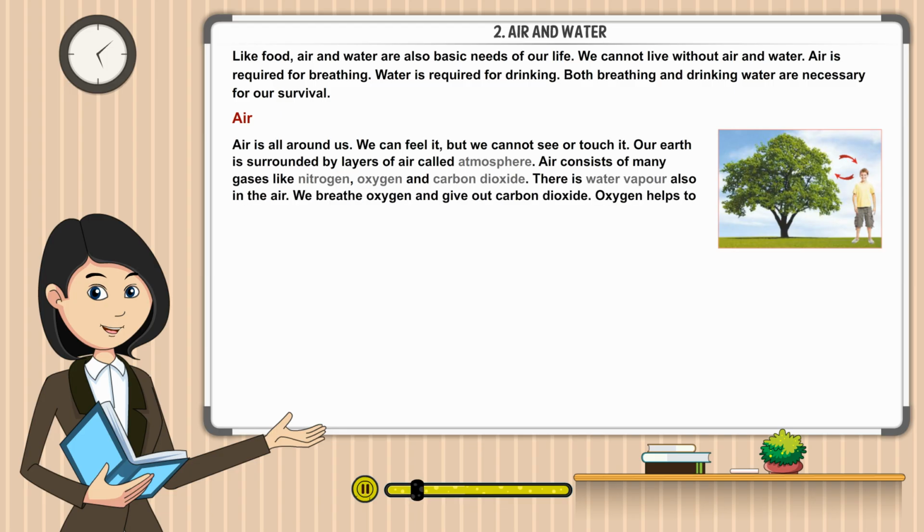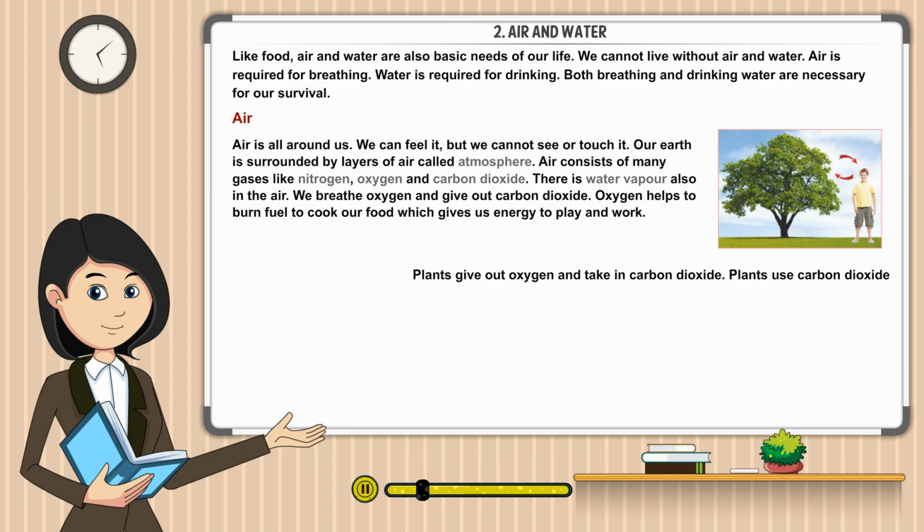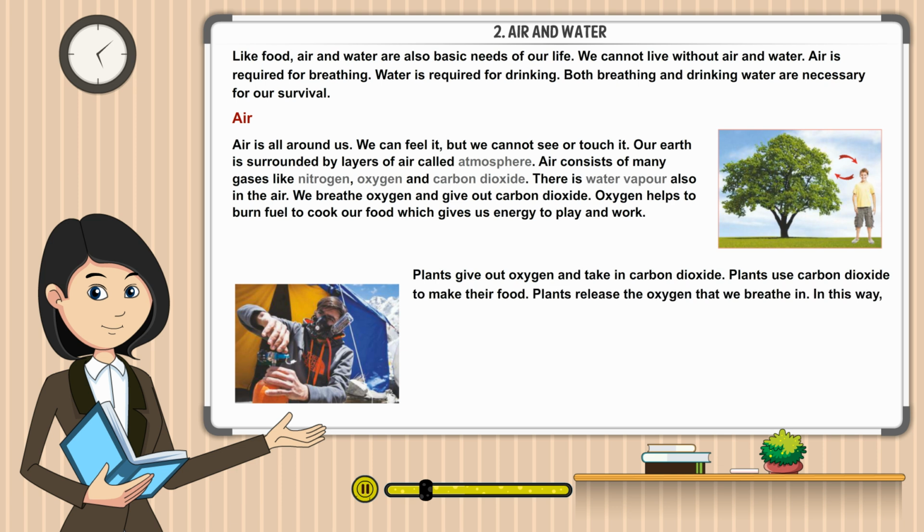We breathe oxygen and give out carbon dioxide. Oxygen helps to burn fuel to cook our food, which gives us energy to play and work. Plants give out oxygen and take in carbon dioxide. Plants use carbon dioxide to make their food. Plants release the oxygen that we breathe in. In this way, plants make the air clean and fresh.